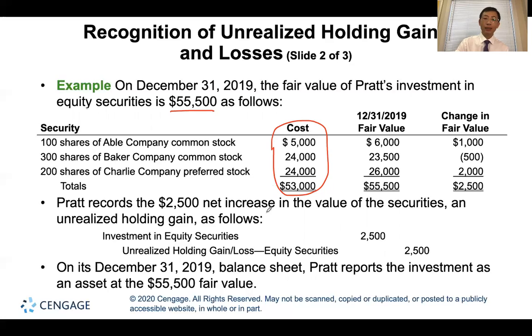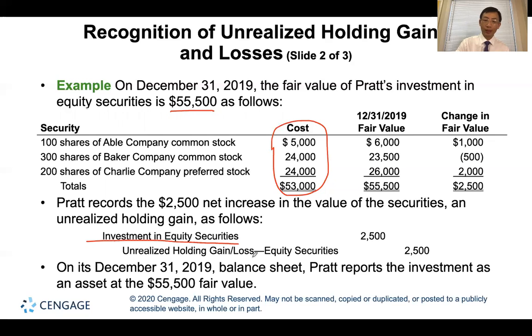So we recognize this unrealized gain. We debit investment in equity security to add this value to the balance of the security, and credit unrealized holding gain on equity security.